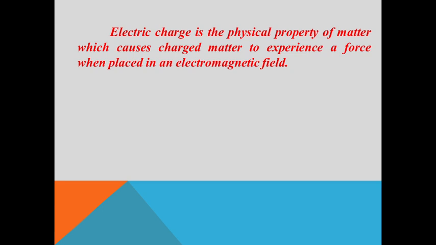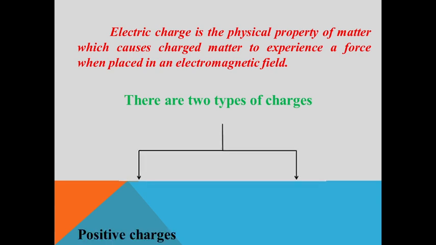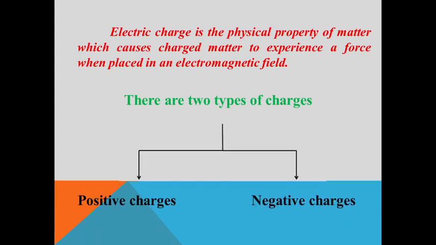Electric charge is the physical property of matter which causes charged matter to experience a force when placed in an electromagnetic field. Basically there are two types of charges: positive charge and negative charge.